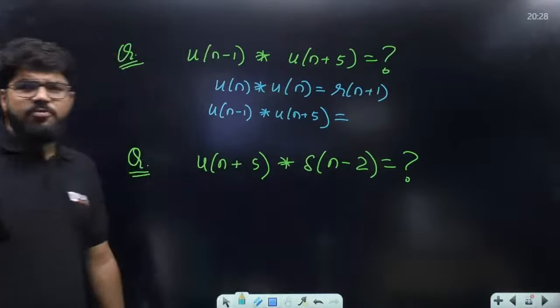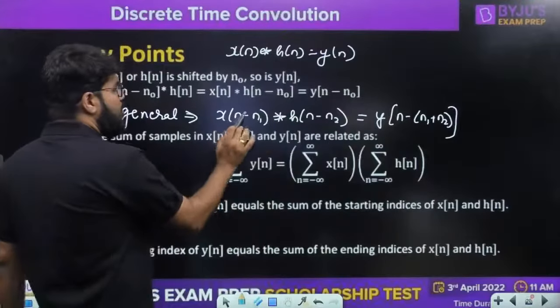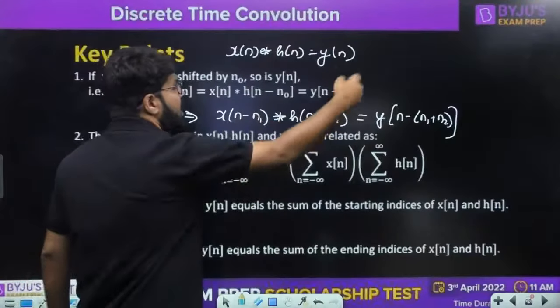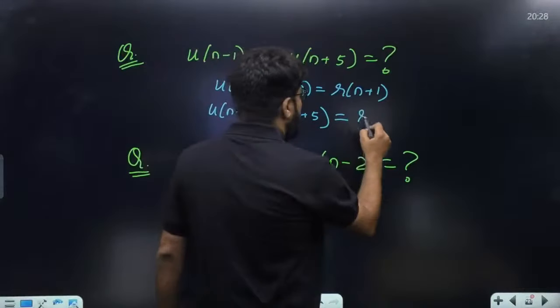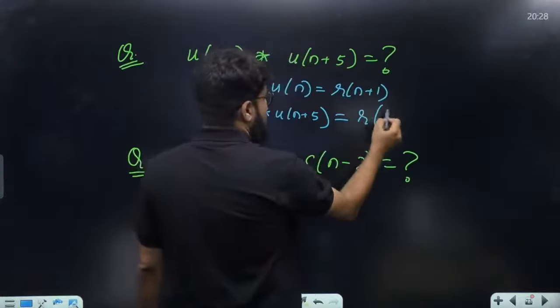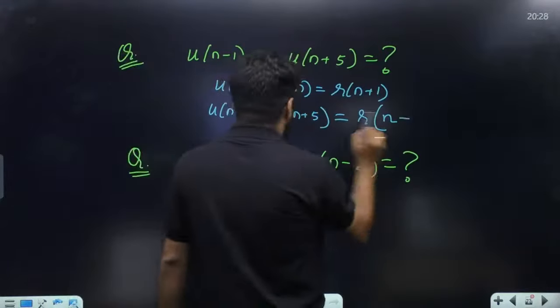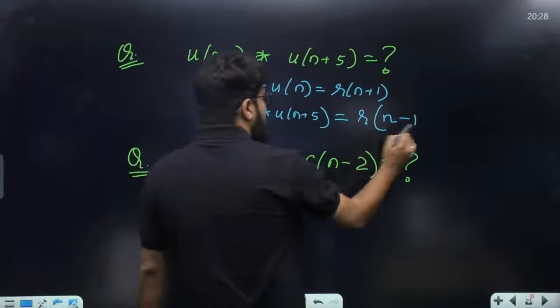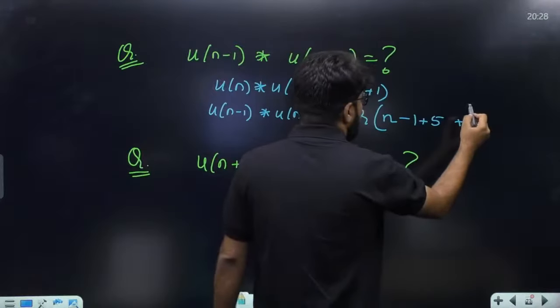Apply the time shift property, the time invariance property. As I told you once again, if the input and hn are shifted by some amount, the same effect is seen in the output. Wherever n is there, you first make it n minus 1 and then plus 5. One is shifted by minus 1, the other by plus 5, so both come here and automatically plus 1 is there.